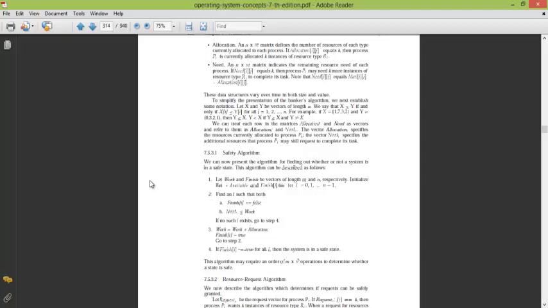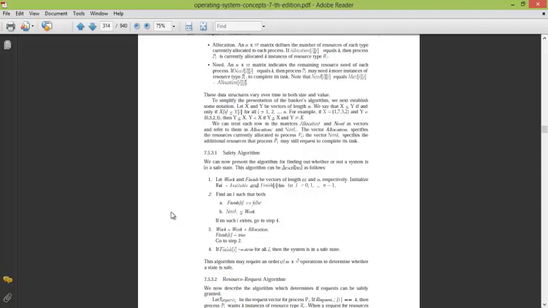So let's see the steps. The first step is we have assumed work and finish as an array. Work is equal to available, that is the available resources in the system. And finish is an array, for each process there is an entry. If the process has completed, it is stored as true. For example, if P2 has executed, finish will be true. Right. So let's see this algorithm.